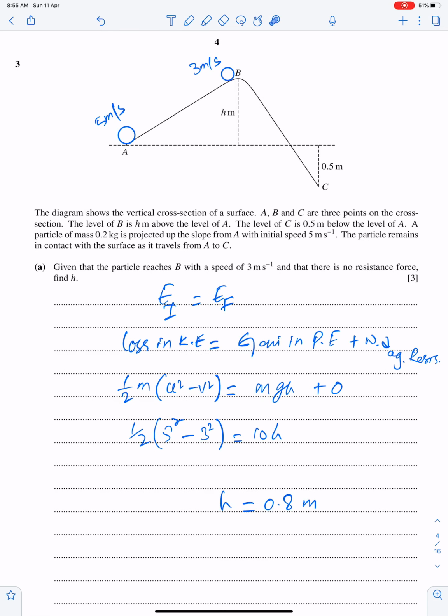Number 3. The diagram shows the vertical cross section of a surface. A, B and C are 3 points on the cross section. The level of B is h meter above the level of A. The level of C is 0.5 meter below the level of A. A particle of mass 0.2 kg.